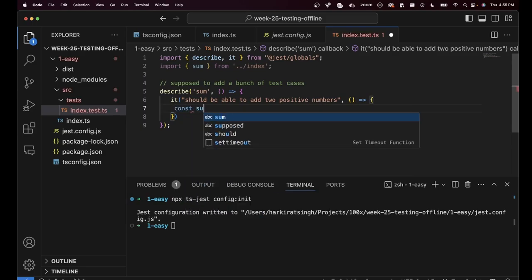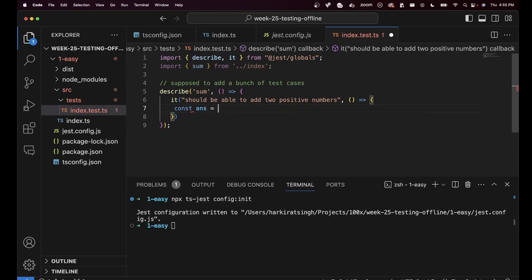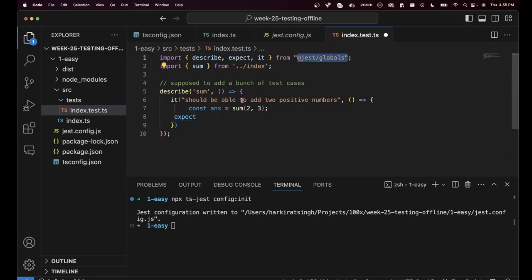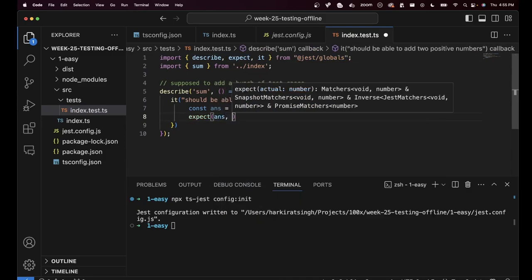So what will I do? I will first calculate the sum, answer equal to sum of, let's say, 2, 3. And then I will say expect, and expect also comes from where? @jest/globals. Expect answer to be 5.